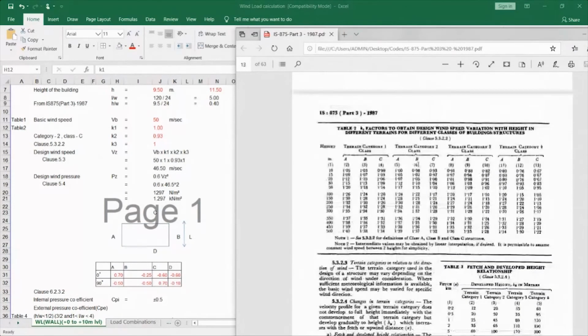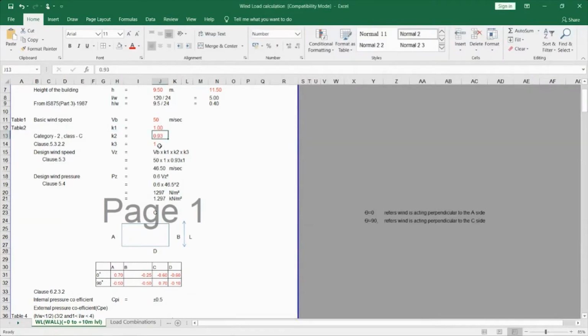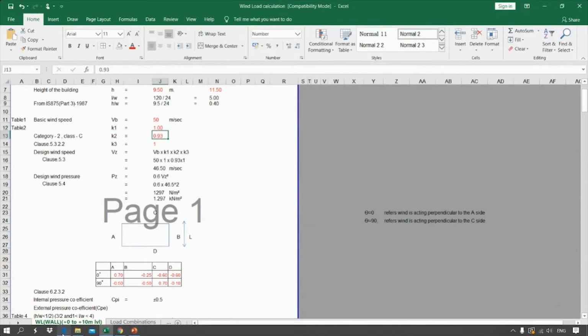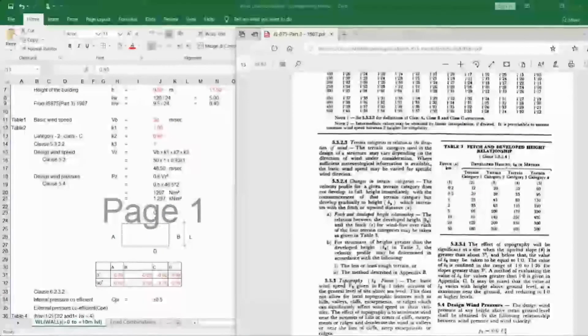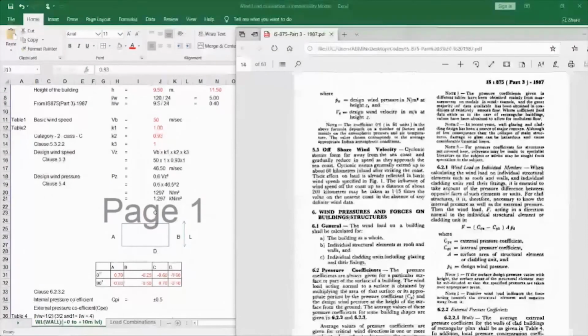Mine was a category 2 class C terrain, and the height of my building is only 10 meters, inside 10 meters, so as per code I have taken the K2 value as 0.93, and K1 as 1. So this is how I have taken it.